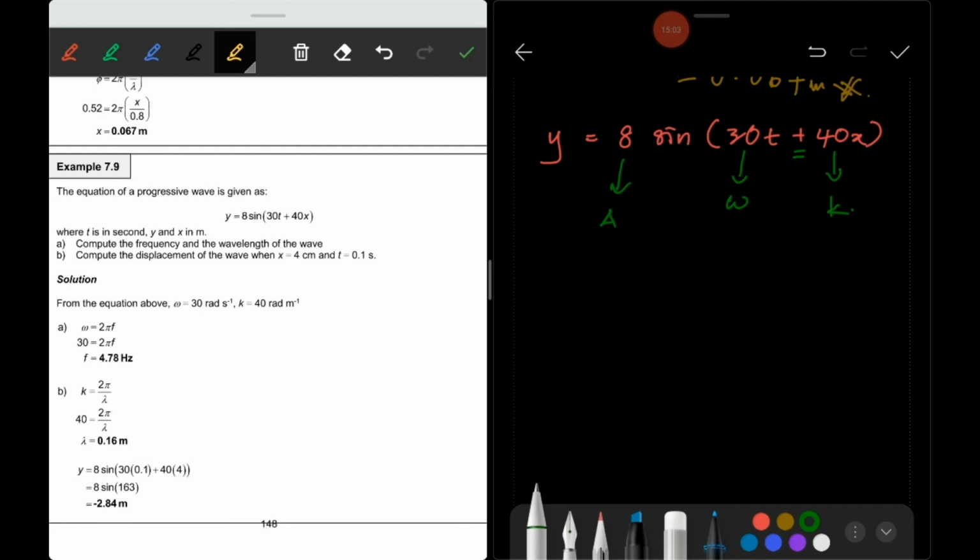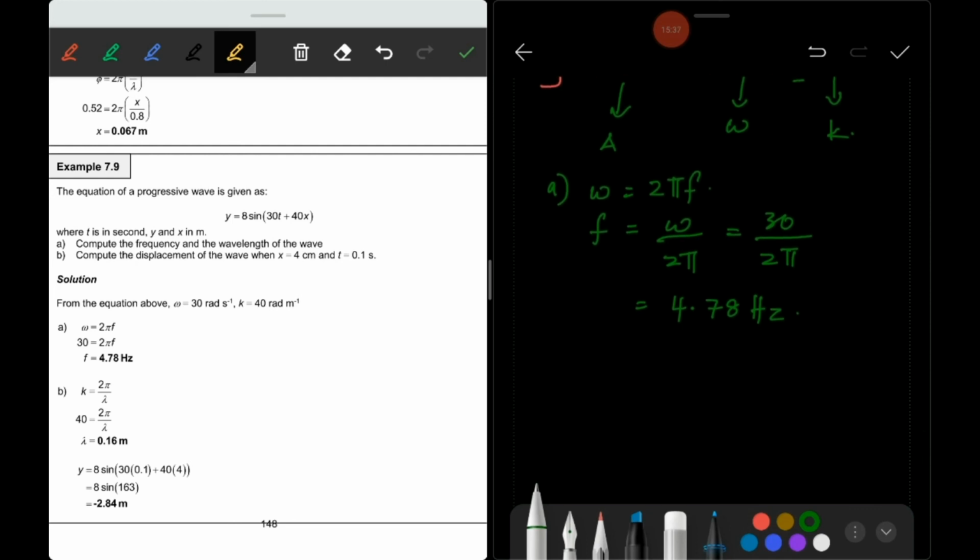Let us see the question. A, compute the frequency and the wavelength of the wave. You can find the frequency from omega is equal to 2 pi f, so f is equal to omega divided by 2 pi. Omega here is 30, so 30 divided by 2 pi. When you calculate, you will get 4.78 hertz. This is the unit for frequency.